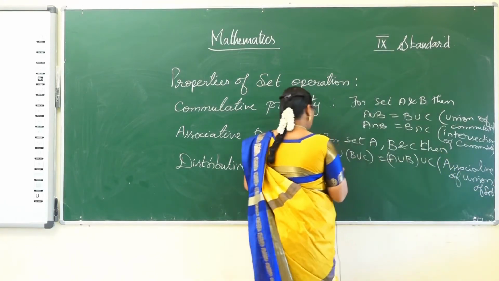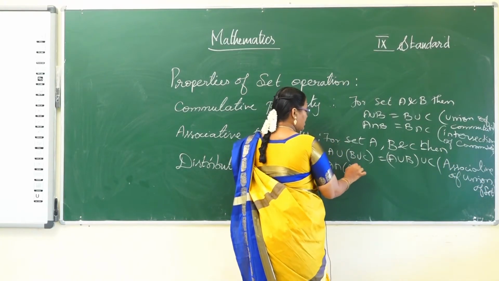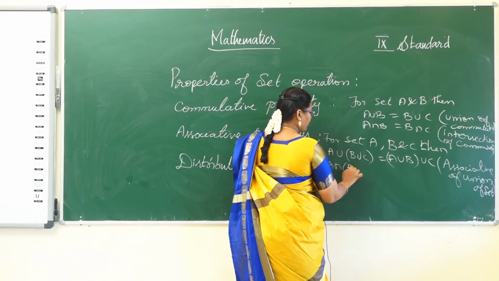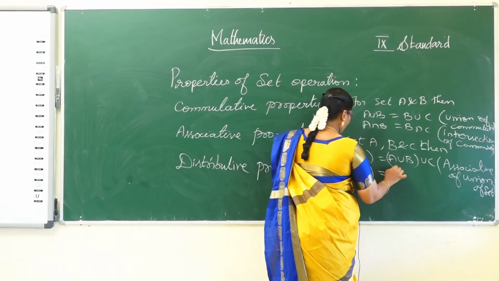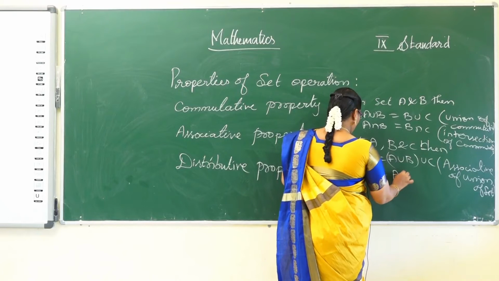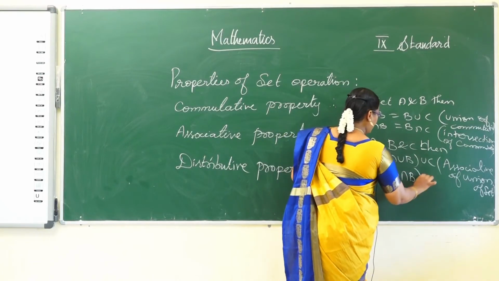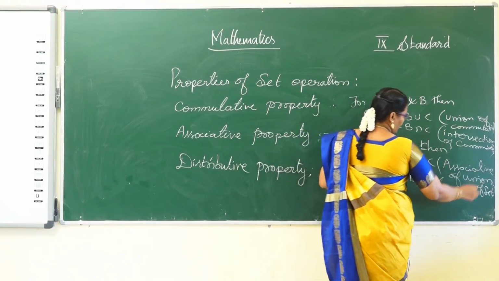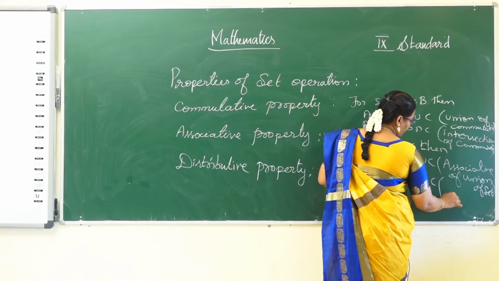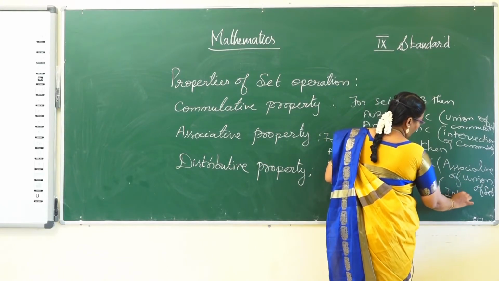And then A intersection (B intersection C) is equal to (A intersection B) intersection C. So associative property of intersection of a set.